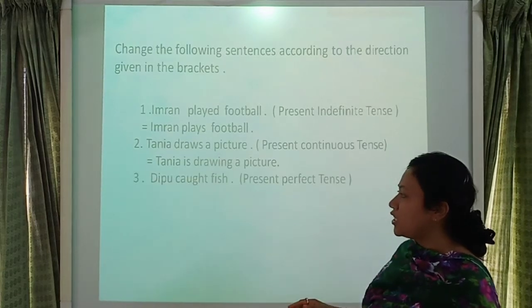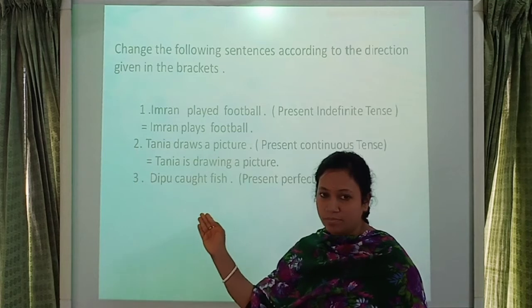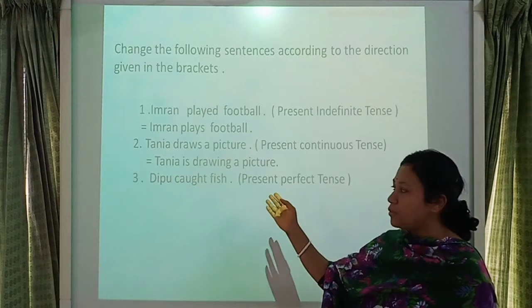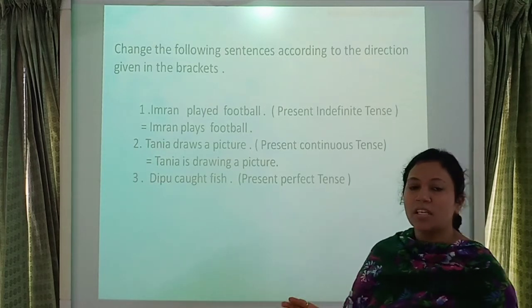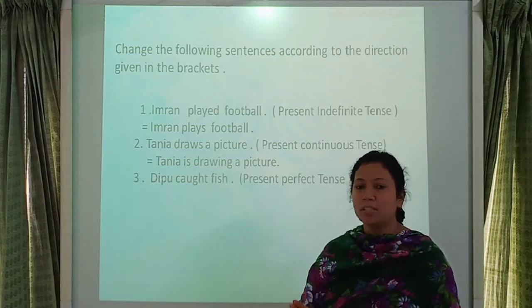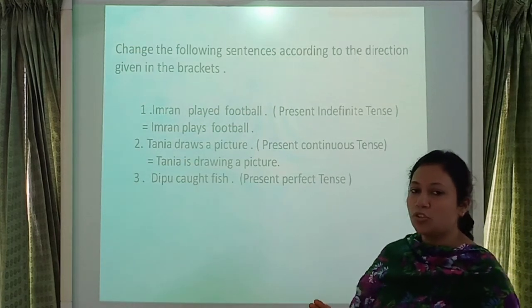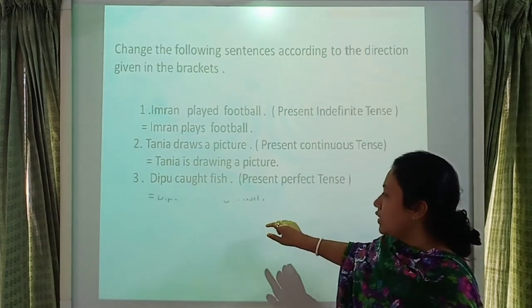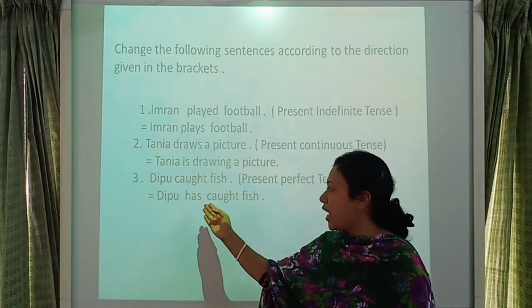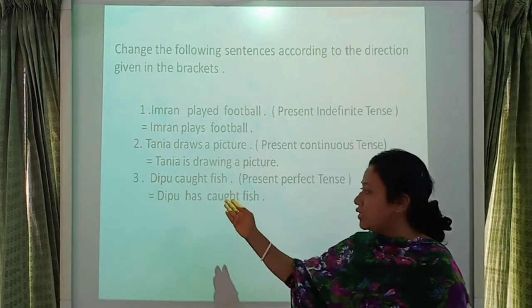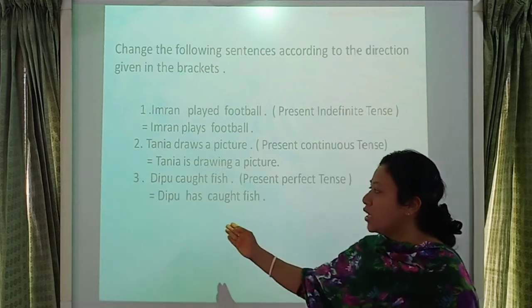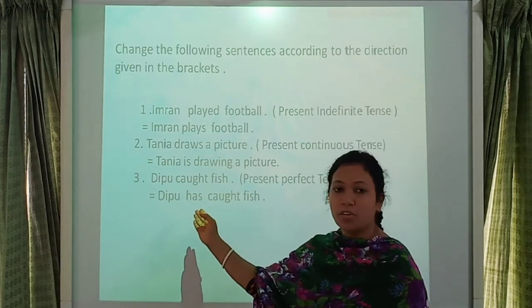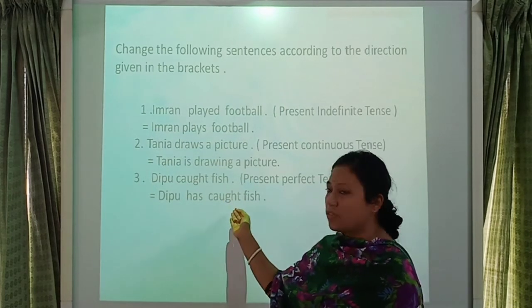Then number 3, look at here. Deepu caught fish. You change this sentence into present perfect tense and its structure is subject plus have or has, then you use verb 3, then object. So its answer is Deepu has caught fish. Here Deepu is the subject and is third person. That's why I use here auxiliary verb has. And caught is verb 3 also.